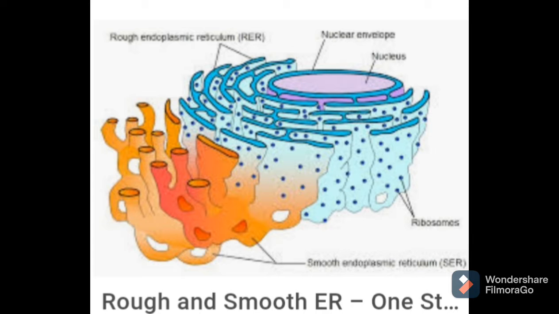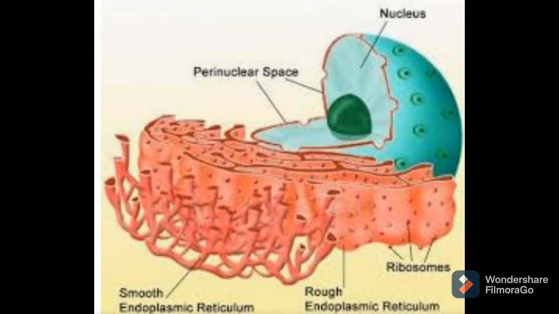Now, what are the functions of the endoplasmic reticulum that we are going to study? When we observe each and every cell, the endoplasmic reticulum varies from cell to cell, meaning its structure varies.